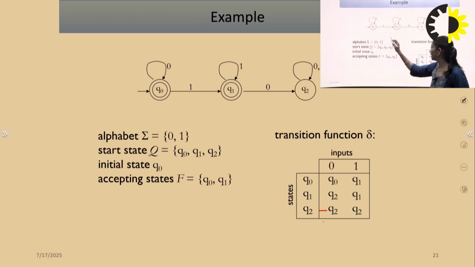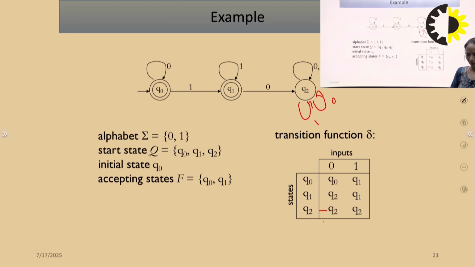So we can represent it in the form of a transition table. Q0, Q1, Q2 and input symbols 0 and 1. Q0 to 0, the next state is Q0. Q0 to 1, the next state is Q1. Q1 to 0, the next state is Q2. Q1 to 1, the next state is Q1. Q2 to 0 is Q2, and Q2 to 1 is Q2. We can also represent it as Q2 on 0, 1 going to Q2. Both are correct.